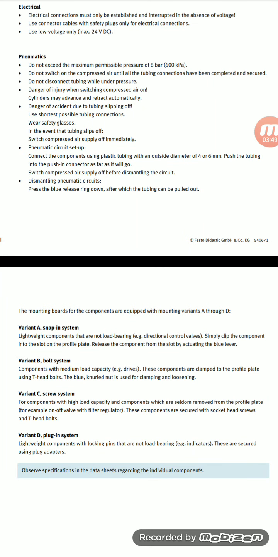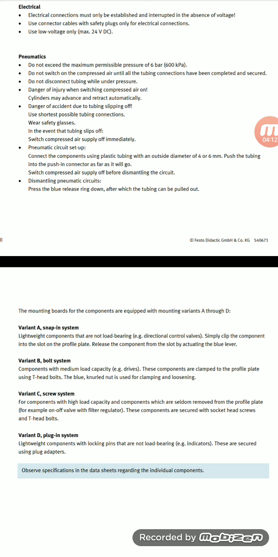So for this pneumatic circuit we have to design using some methods. The mounting boards with components are equipped with mounting variants A through D. So these A to D, that means four types. First one, variant A, snap-in systems.